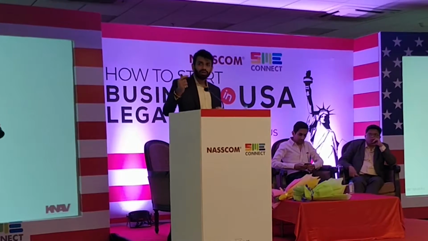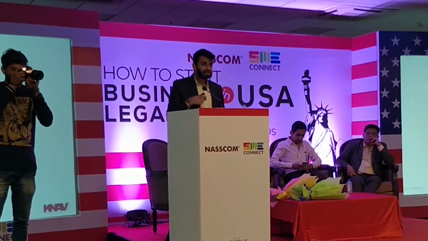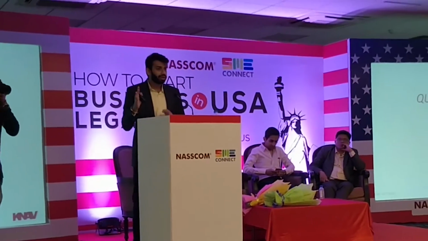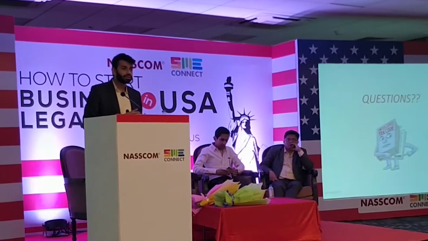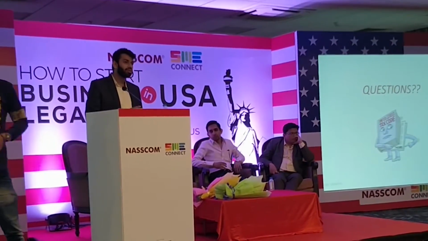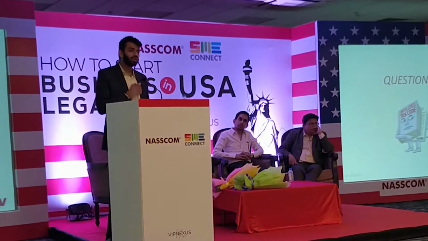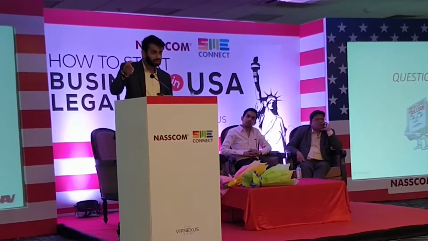Suppose you are receiving interest from a US entity. For interest you have a separate W8 BEN. For royalty you have a separate W8 BEN. But suppose you are receiving interest payments from three persons in the US, you can use the same W8 BEN and issue it to them. That's fine, because in W8 BEN you just have your details. You don't have to put the details of the US payer.